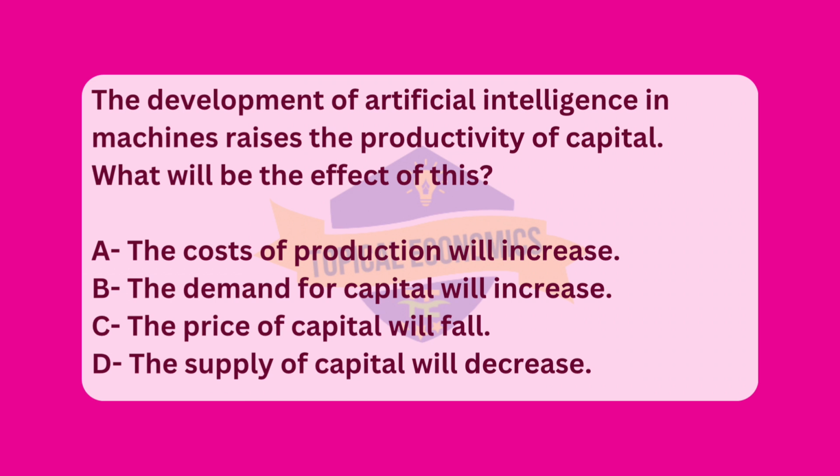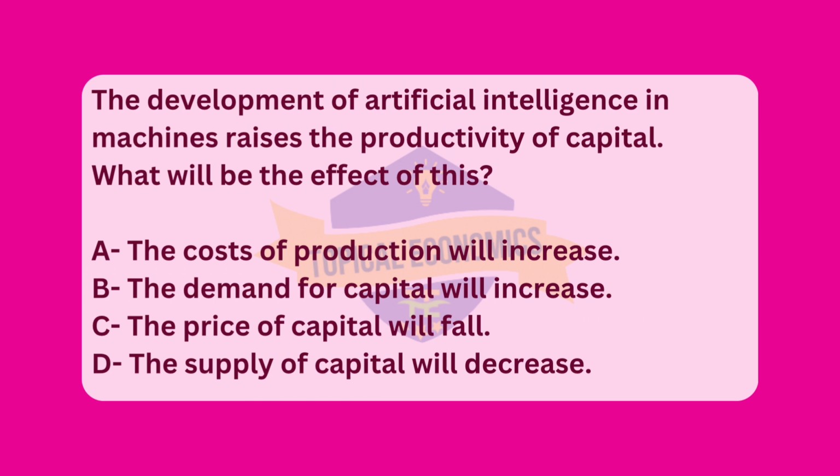Analyzing the other options. Option A, the costs of production will increase, is unlikely in the long run. While the initial investment in AI-enabled capital may be high, over time, AI can reduce operational costs by increasing efficiency, automating tasks, and improving productivity. Therefore, the overall costs of production are more likely to decrease rather than increase.